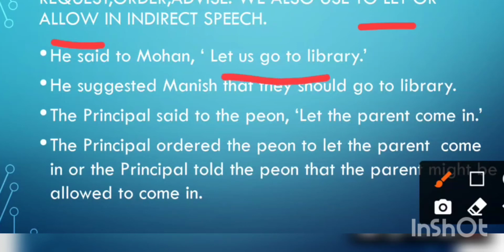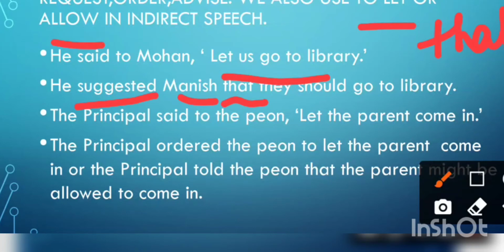Okay. So what is made here? Suggestion. He is suggesting, he is proposing. Okay. Proposal is there. Suggestion is there. So both ways correct. He suggested or proposed to Mohan, not Manish, Mohan, that. Now here you will be using that. Remember this. In suggestion or proposal, you will be using that, not to. Okay. That. Then we'll be making changes in pronoun.